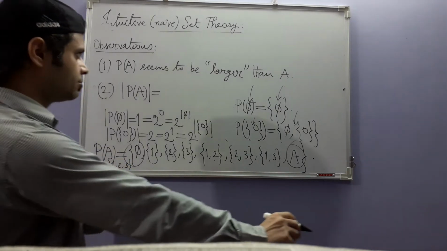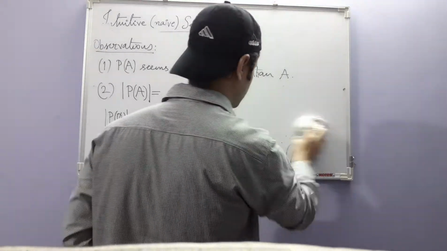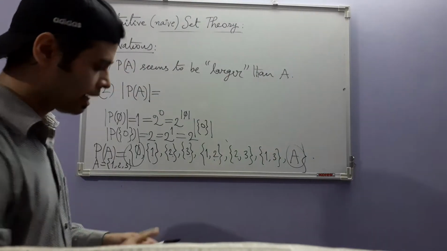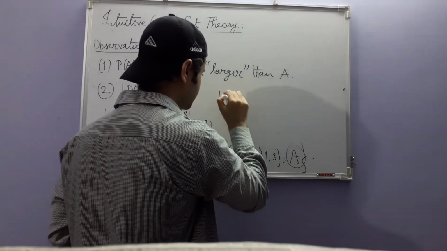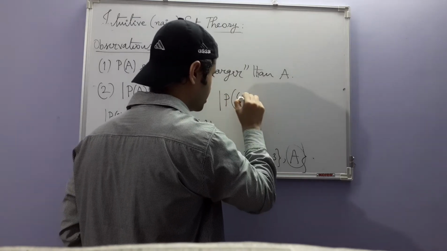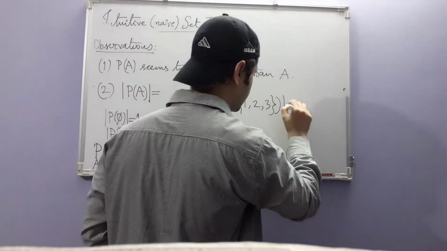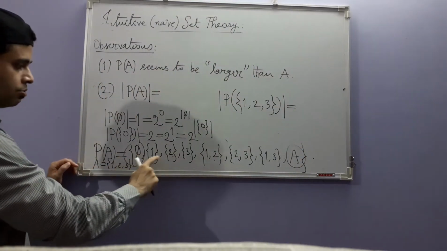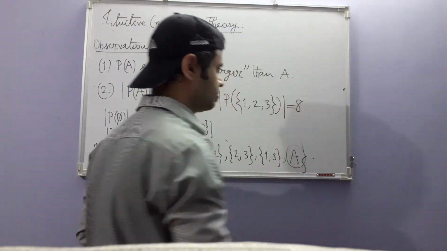So if we try to write the similar thing here, number of elements in the power set of this set is 1, 2, 3, 4, 5, 6, 7, 8. 8.